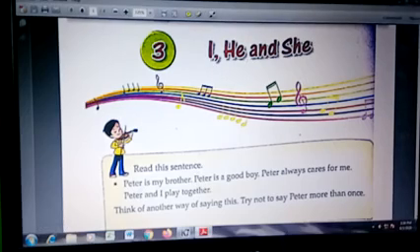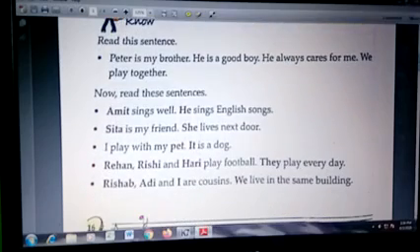So today we will learn about pronouns. As I told you, he, I, she, they all are pronouns. So let us discuss this. Everybody look at your book. Now read these sentences. Peter is my brother. He is a good boy.